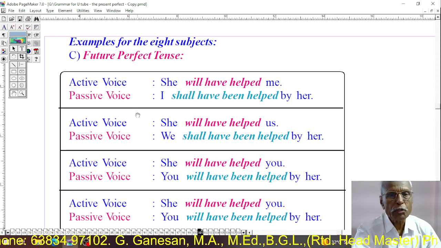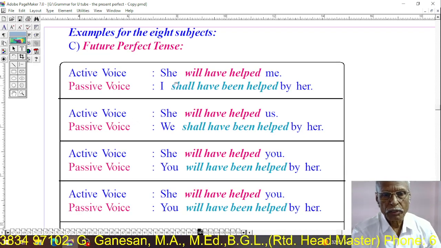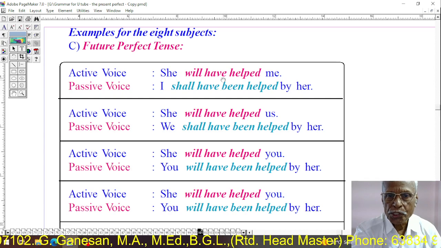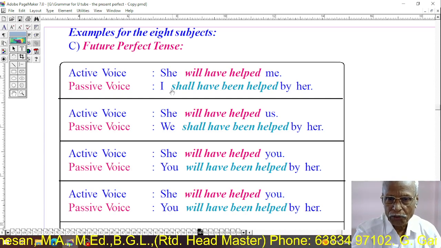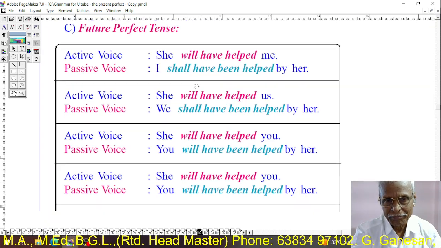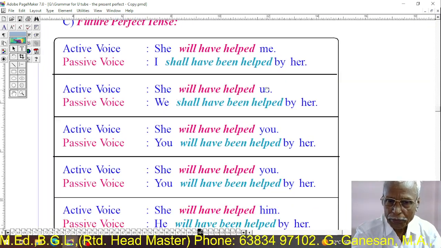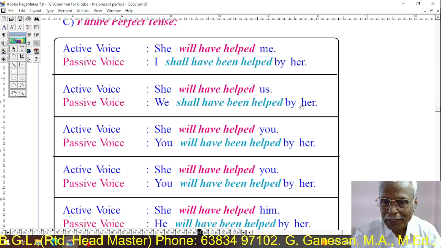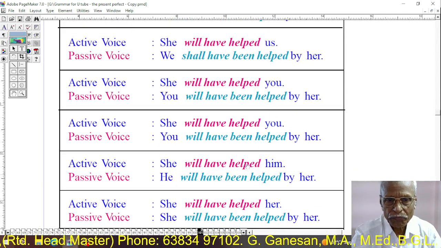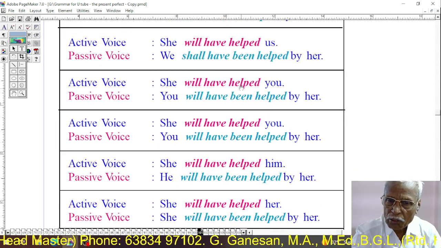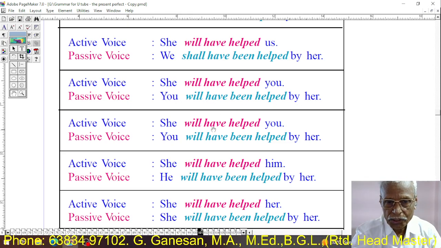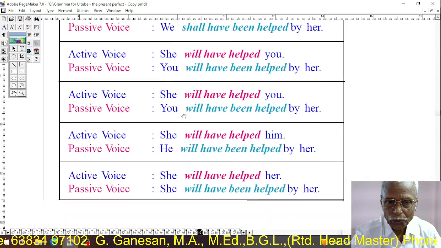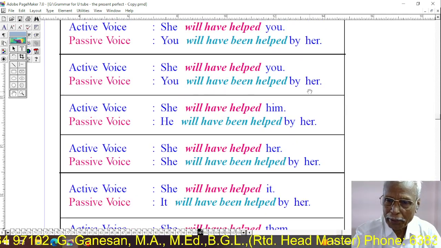Then, future perfect tense. Active. She shall have helped me. Passive. I shall have been helped by her. She will have helped us. We shall have been helped by her. She will have helped you. You will have been helped by her.